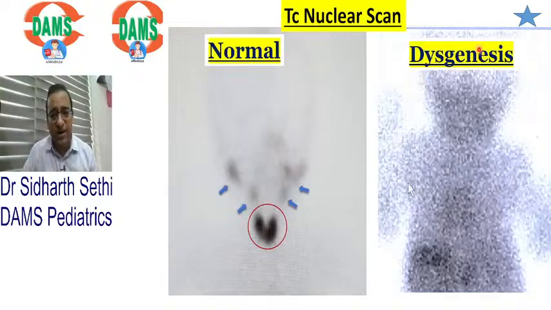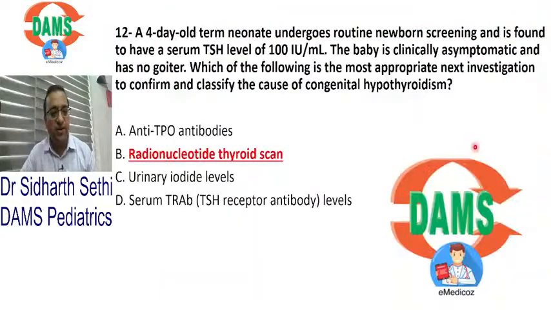Gland ही नहीं बना हुआ, देखो right side पे you cannot see any thyroid gland. 85% of congenital hypothyroidism is dysgenesis of the thyroid gland. So here you will get a technetium nuclear scan to isolate the thyroid gland.